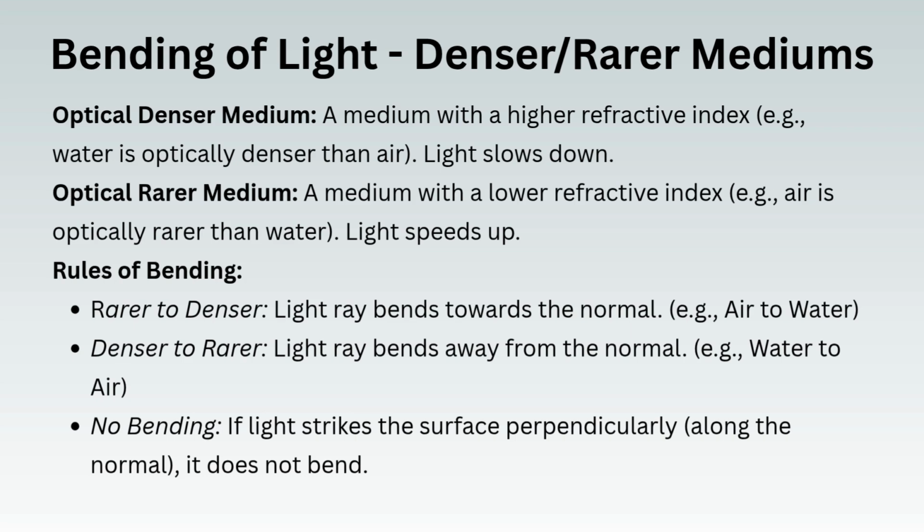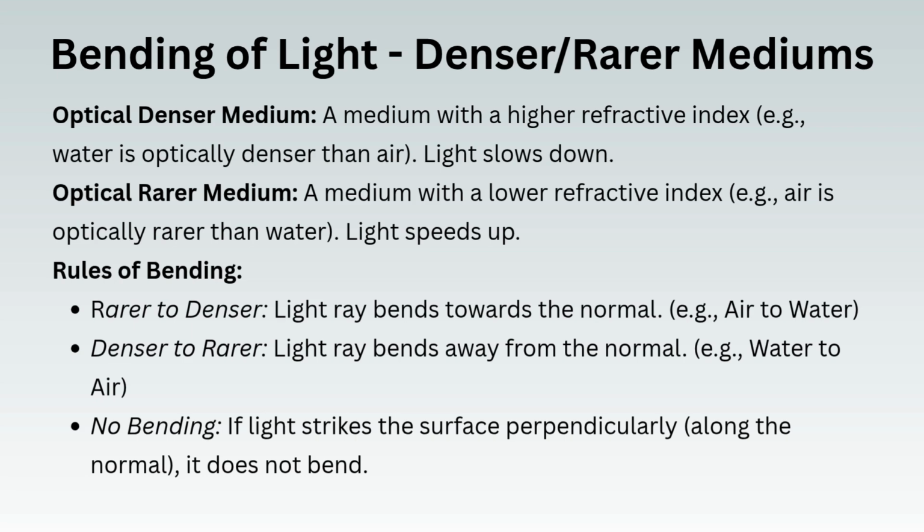Bending of light, denser and rarer mediums. Optically denser medium: a medium with a higher refractive index. Example: water is optically denser than air. Light slows down. Optically rarer medium: a medium with a lower refractive index. Example: air is optically rarer than water.